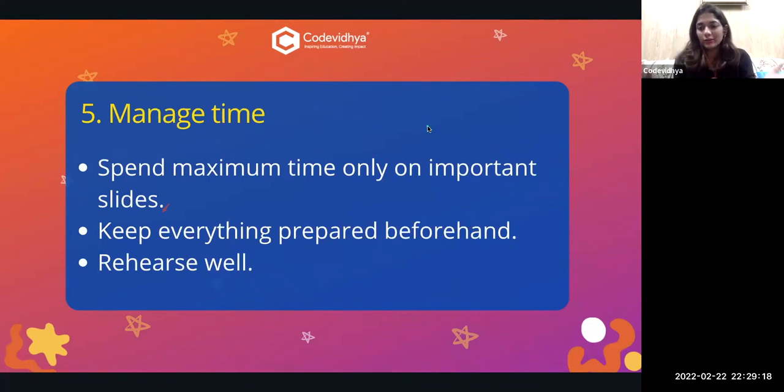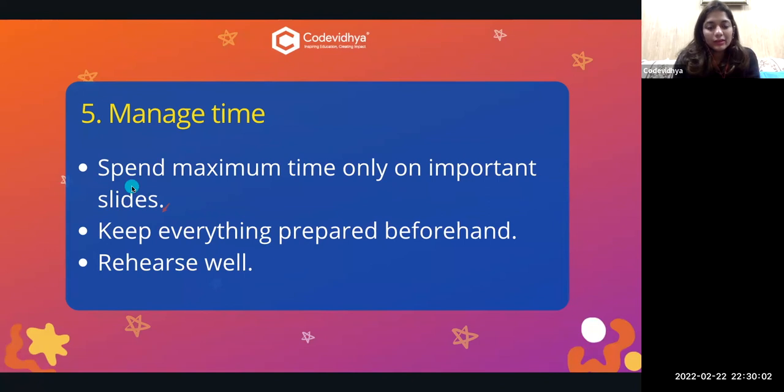Next is managing your time, guys. It is very important. Just imagine that there is a session of 1 hour and there are 10 students who have to present in that 1 hour session, and everybody is given around 10 minutes, or 5 minutes or whatever. Just imagine if one student takes more than 15 minutes, then what about the other students? Then they have to rush their slides, right? So time management is a must. It is a necessity in your presentation. And let's see how you can manage your time.